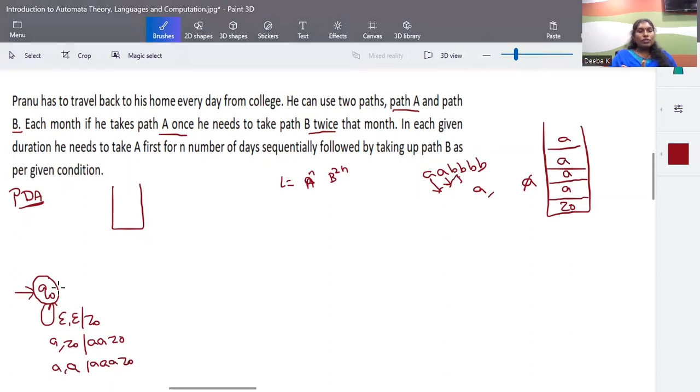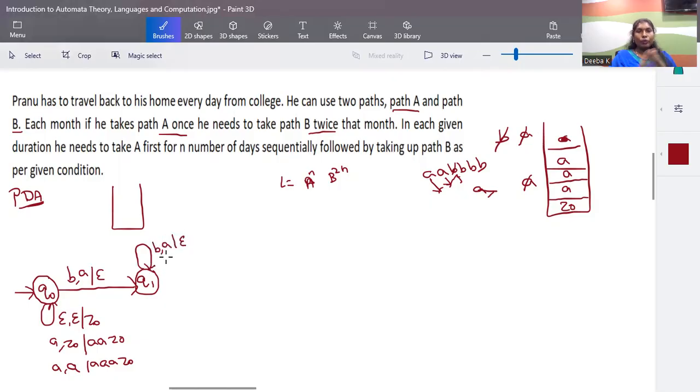So when the input consists of B, we are going for this cancellation phase. And in the cancellation phase, this input B will be removed. One input will be removed and one A that is there at the top of the stack will be removed. So for this B, this A will be cancelled. When the input consists of B and stack consists of A, for this B, this A will be cancelled. So we are not going to push anything into stack. Okay, so I'm going to put this into a looping condition for all the B's in your input.